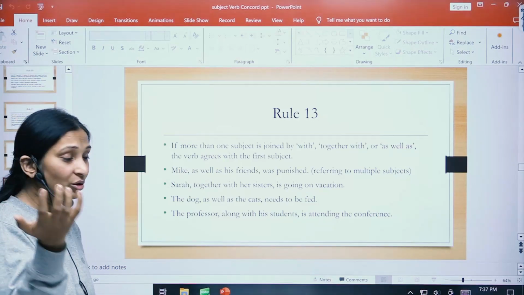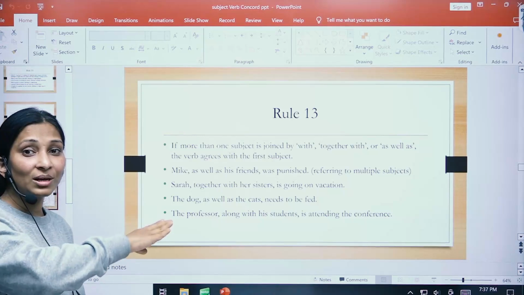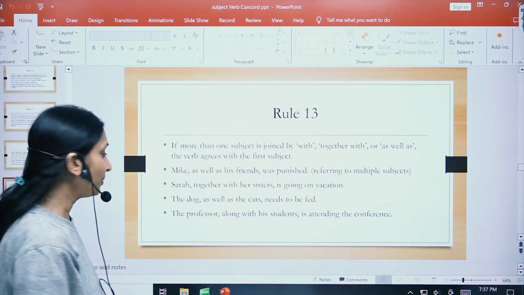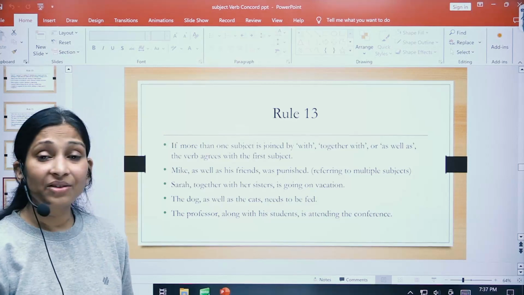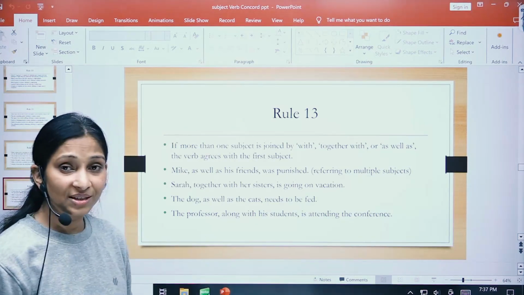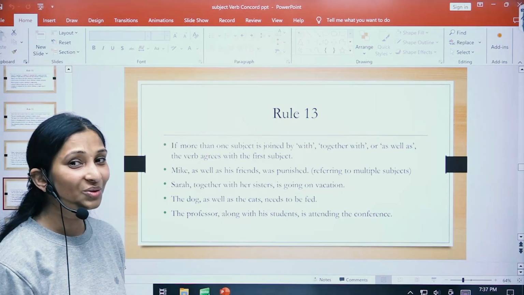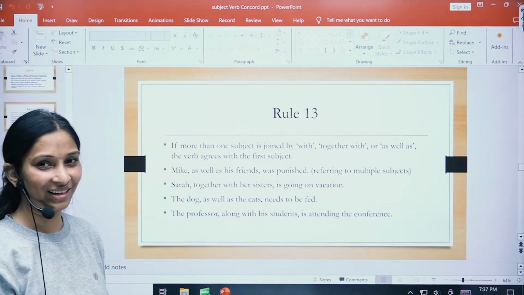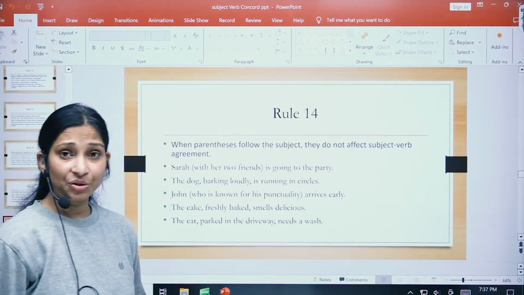When these phrases join two subjects, the verb will be according to the first subject. The professor along with his students is attending the conference. So the professor is subject number 1, students is subject number 2, so the verb will come according to subject number 1. Okay, so let us see the next rule, children.